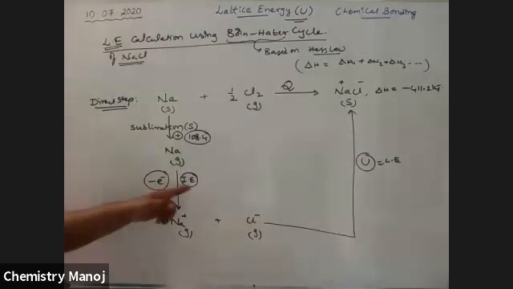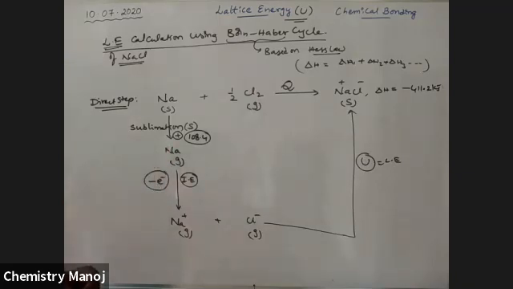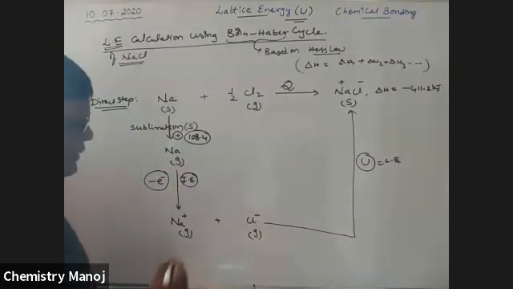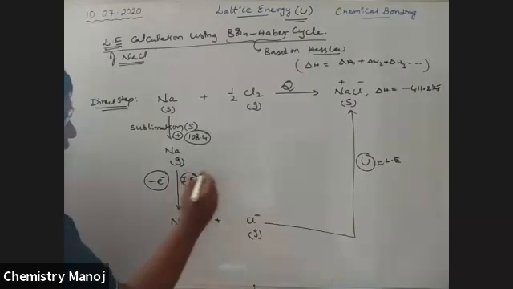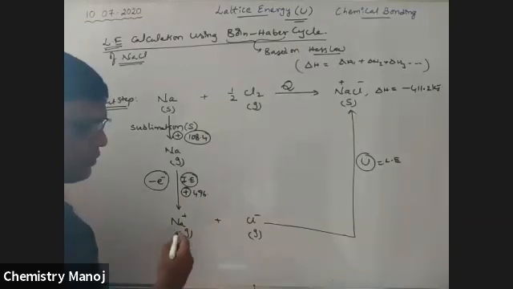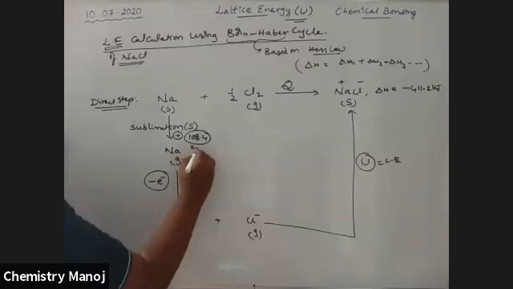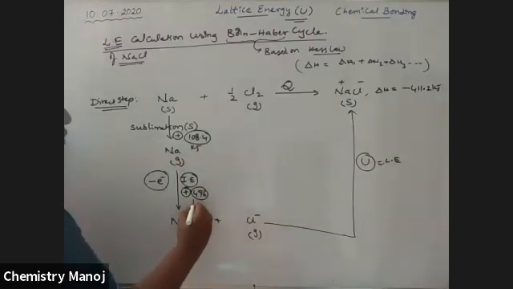This is the energy required to remove an electron from the outermost orbit of a gaseous neutral atom. It is also positive, my dear boys. The ionization energy for sodium is 496 kilojoules.